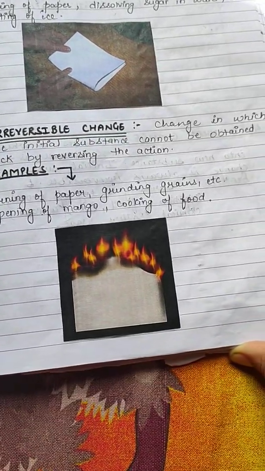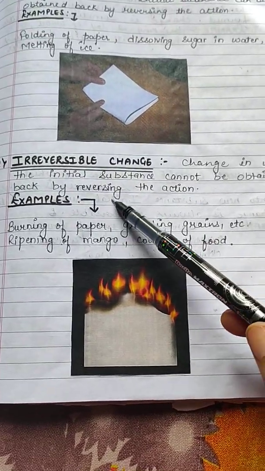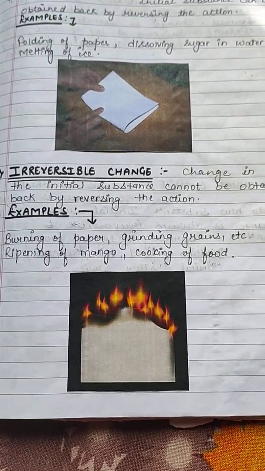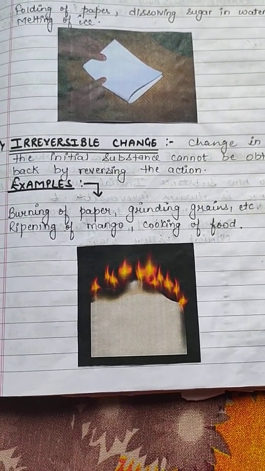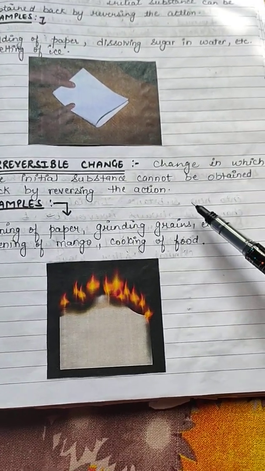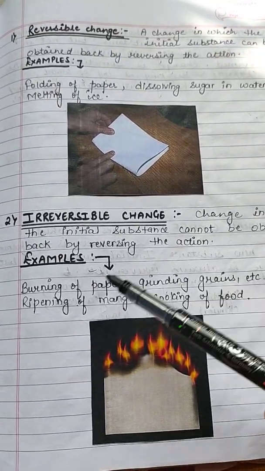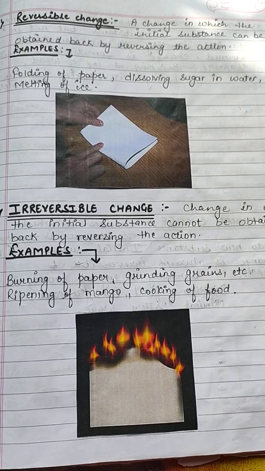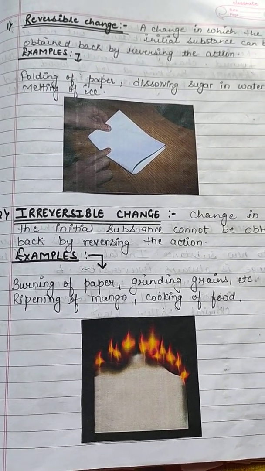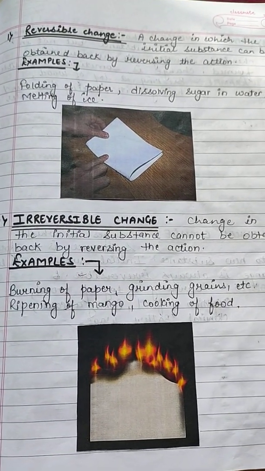So the next type of change is irreversible change, those changes in which the initial substance cannot be obtained back by reversing the action. Those changes in which the initial substance cannot be obtained back even by reversing the action. For example, burning of paper. When you burn the paper and you want it back, you will not get it back, because after burning it changes into ash.